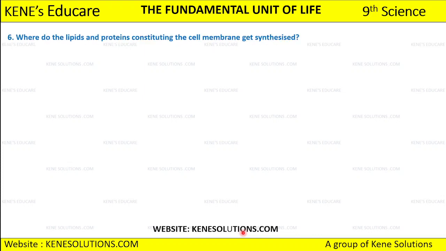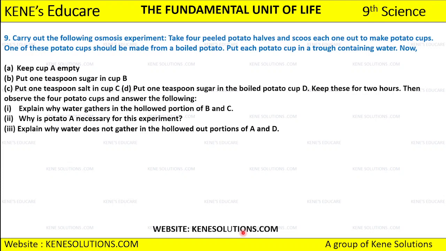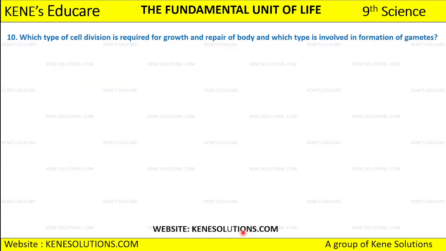Then where do the lipids and proteins constituting the cell membrane get synthesized, and how does an amoeba obtain its food? What is osmosis? Experiment. And the last question is which type of cell division is required for the growth and repair of the body, and which type is involved in the formation of gamete? Now most of the questions ka answer you already know, so we will be discussing all these 10 questions in the last when we complete with everything.